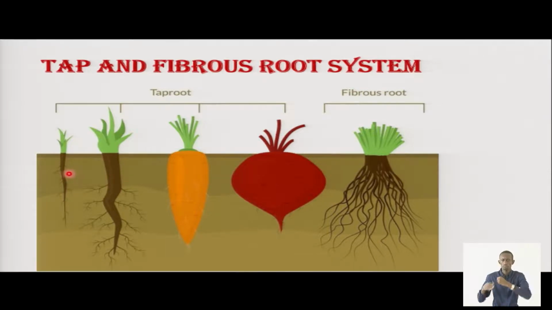Of course, the tap root is one, big, and goes deep into the soil. This, we have seen, is common in dicot or dicotyledonous plants like beans. Then we have fibrous roots, which are very many in number. You can see they are shallow and they don't go deep into the soil. These are found in monocots like maize.